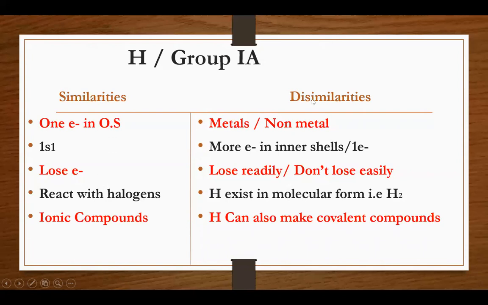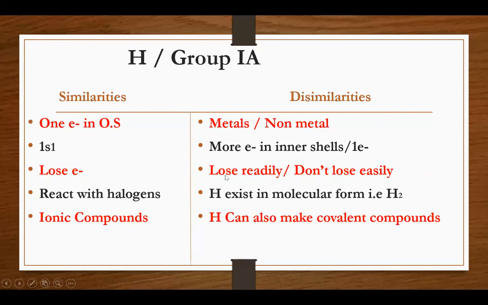But there are a few dissimilarities due to which hydrogen is not a typical member of group 1A. Number 1, group 1A elements are typically metals, while hydrogen shows non-metallic characters. Number 2, group 1A elements contain more electrons in inner shells, while hydrogen has only one electron.